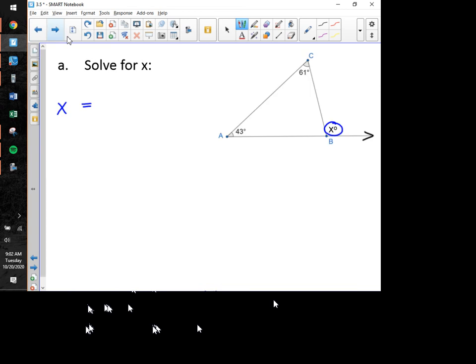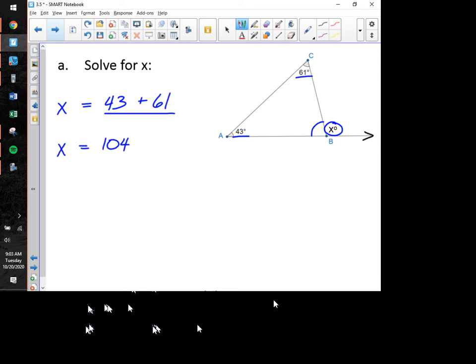So this angle right over here is the adjacent interior angle. But then this one and this one are far away from x. Those are the two remote interior angles. So we're going to take those two angle measures, add them together, and that's going to get us the measure of the exterior. This isn't an equation to solve, you guys. It's just an expression to be simplified here, and we're going to end up with x is equal to 104.